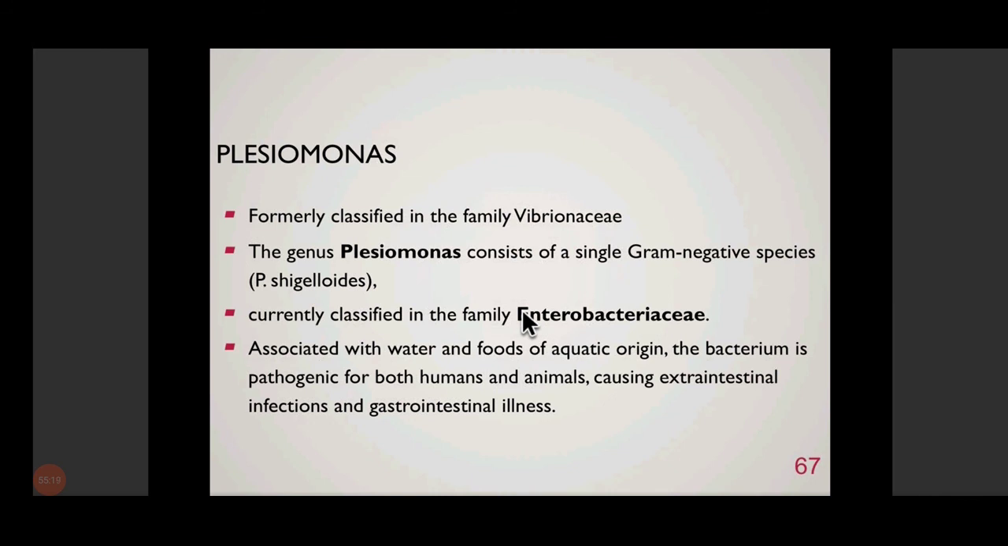more related to Enterobacteriaceae, members of Enterobacteriaceae like E. coli, Shigella, rather than Vibrio. So it has been removed from Vibrionaceae and it has been placed in Enterobacteriaceae. So it has got only one species, that is Plesiomonas shigelloides, and it is also associated with sometimes gastrointestinal disease, gastroenteritis, या फिर rarely extraintestinal infections can also be there. Okay. So Plesiomonas is one exception in the Enterobacteriaceae family that is showing oxidase positive reaction.